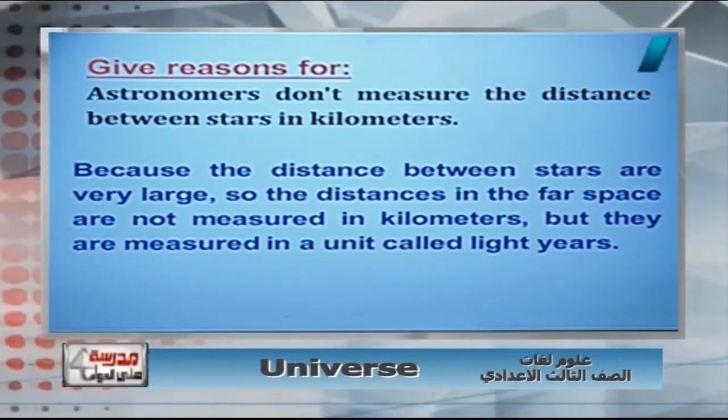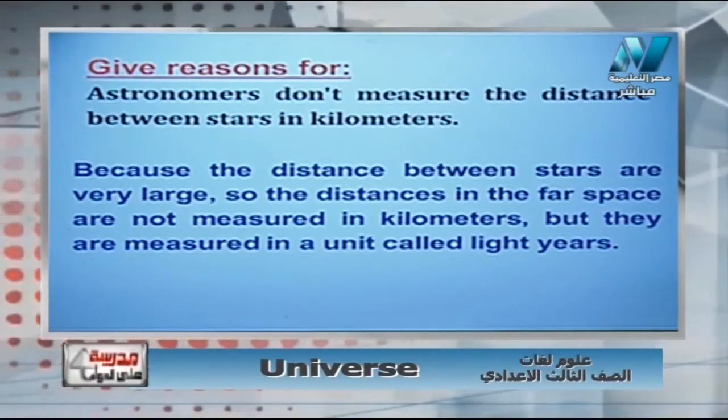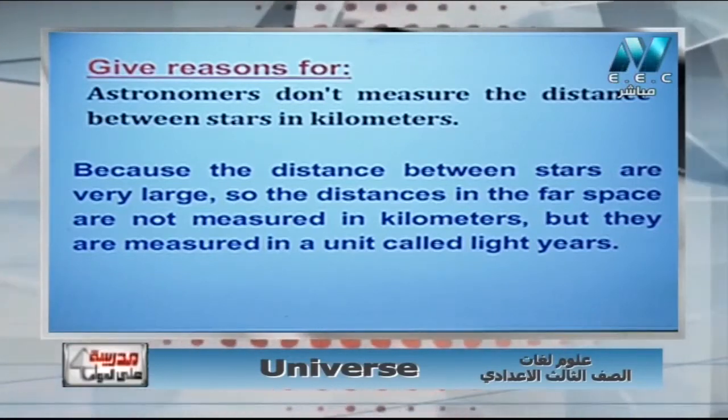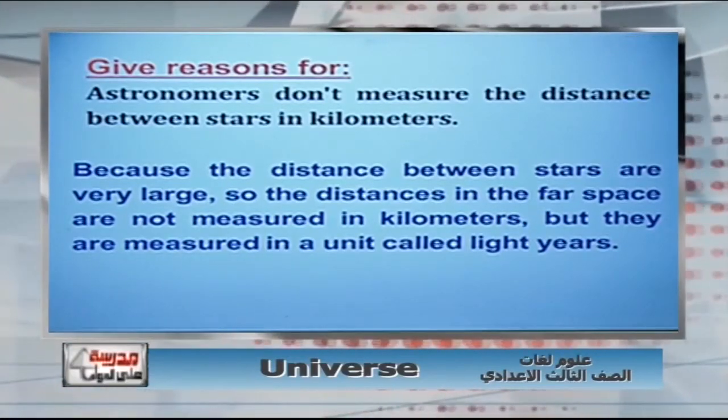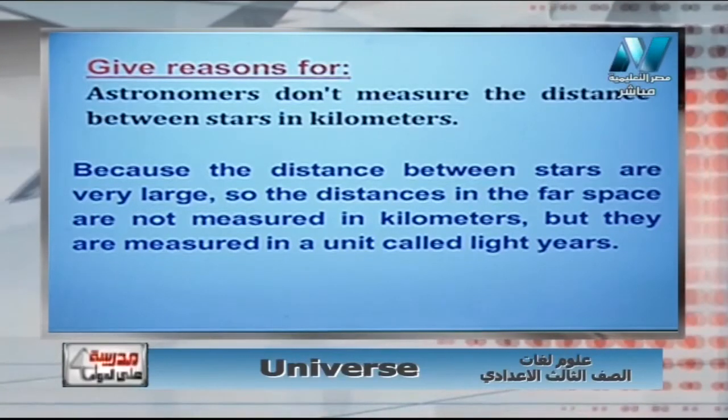Now we said that the galaxies rotate around each other, and the Sun rotates around the center of the galaxy, so the universe is in continuous motion. Why? Because each galaxy rotates around itself.